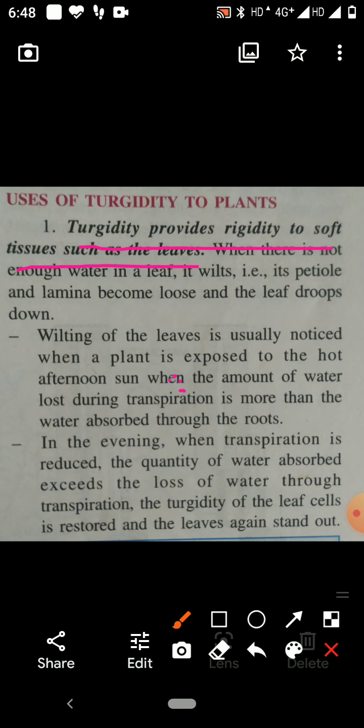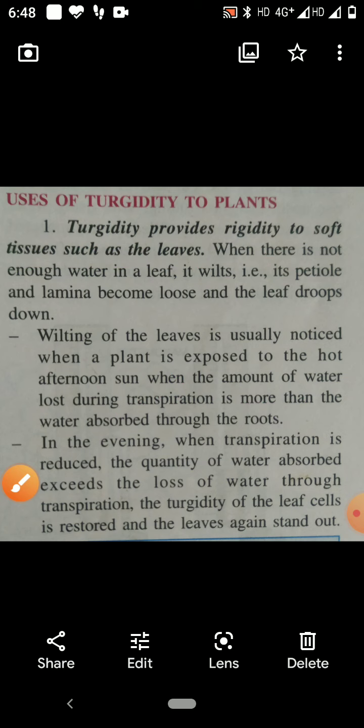So they become flaccid due to loss of water. Therefore the leaves of the plants are wilted. But in the evening time transpiration reduces, they can absorb sufficient water, the cells again become turgid, and so they come to the normal position.